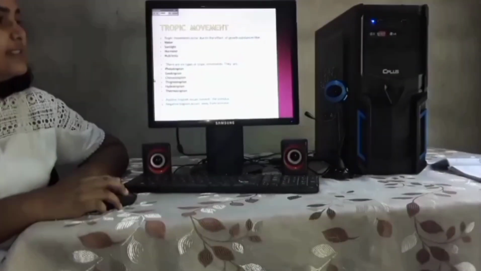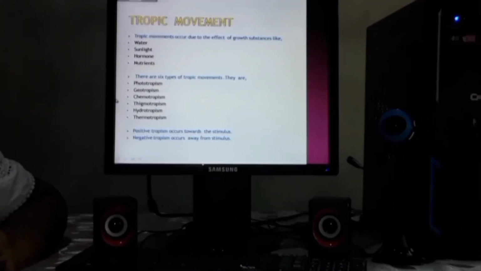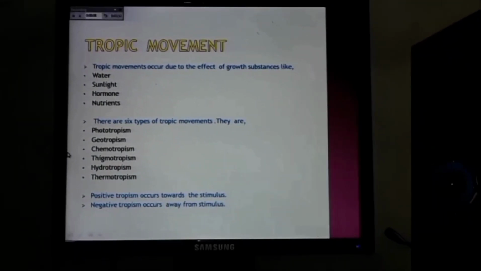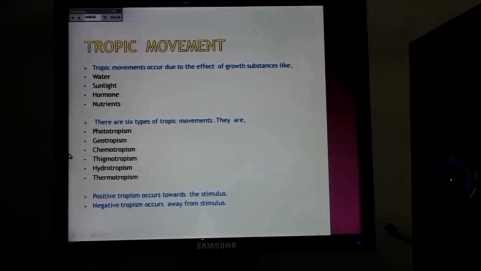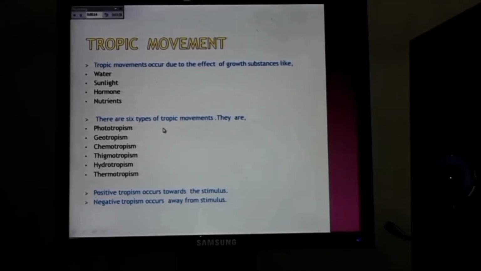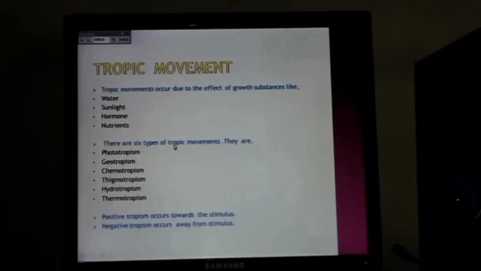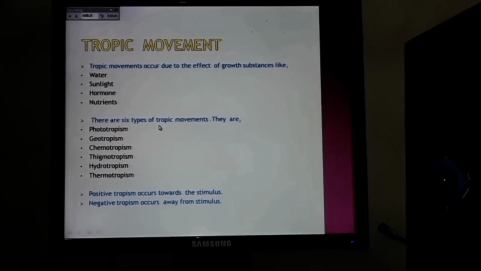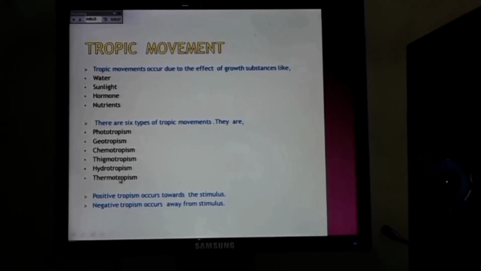First, the tropic movements. Tropic movements occur due to the effects of the plant's growth substances like water, sunlight, hormones and nutrition. Okay. Next point. There are 6 types of the tropic movements. What are the tropic movements? Phototropism, geotropism, chemotropism, pygmatropism, thermotropism and hydrotropism.